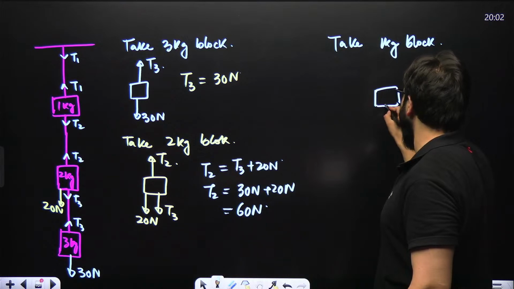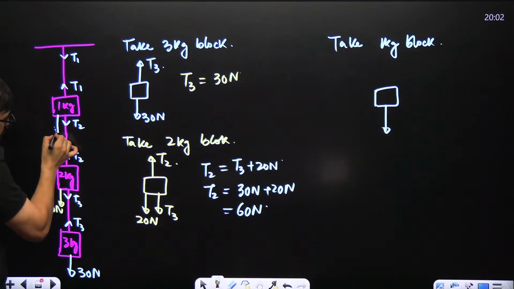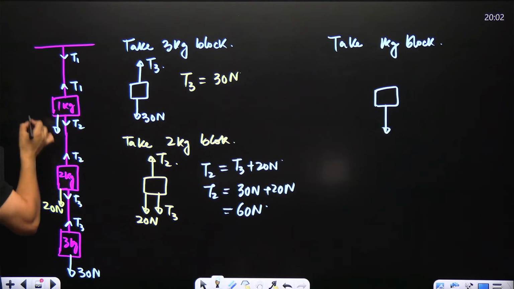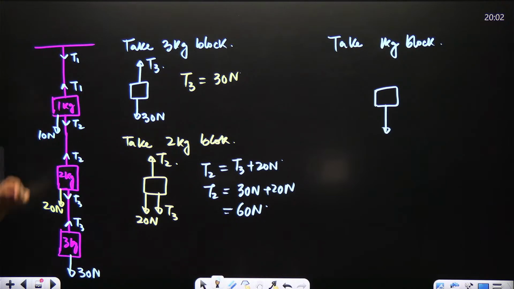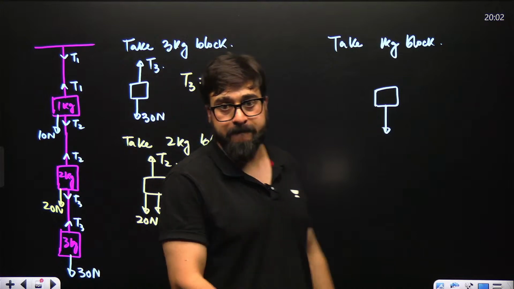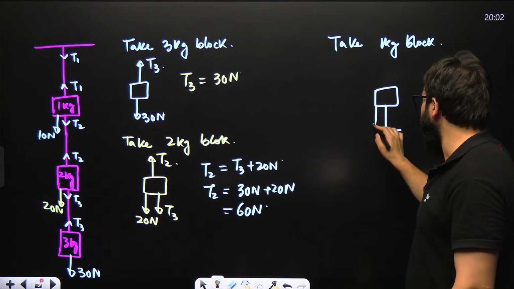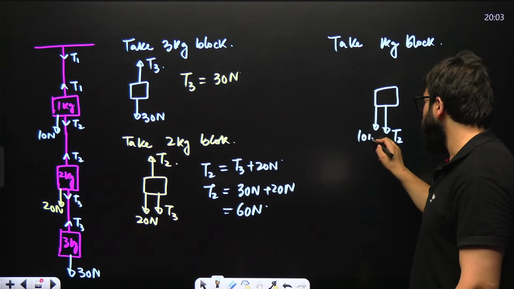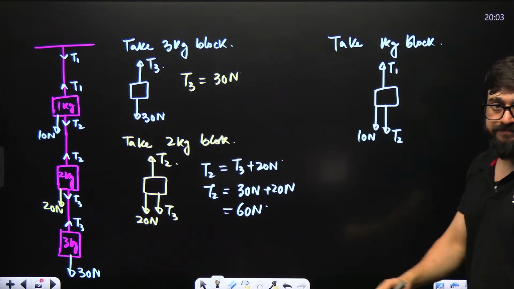So this is the 1 kg block. Now tell me, on the 1 kg block in the downward direction, there is mg. M is 1, g is 10. That will be 10 Newton. And there is T2 in the downward direction. In the upward direction, you have T1. So we say this is T2 and this is 10 Newton. In the upward direction, I can say this is T1.